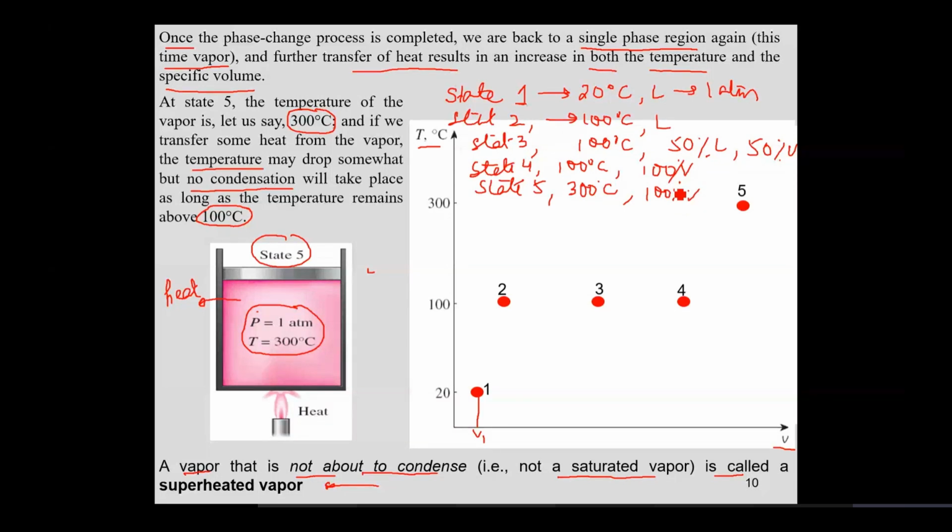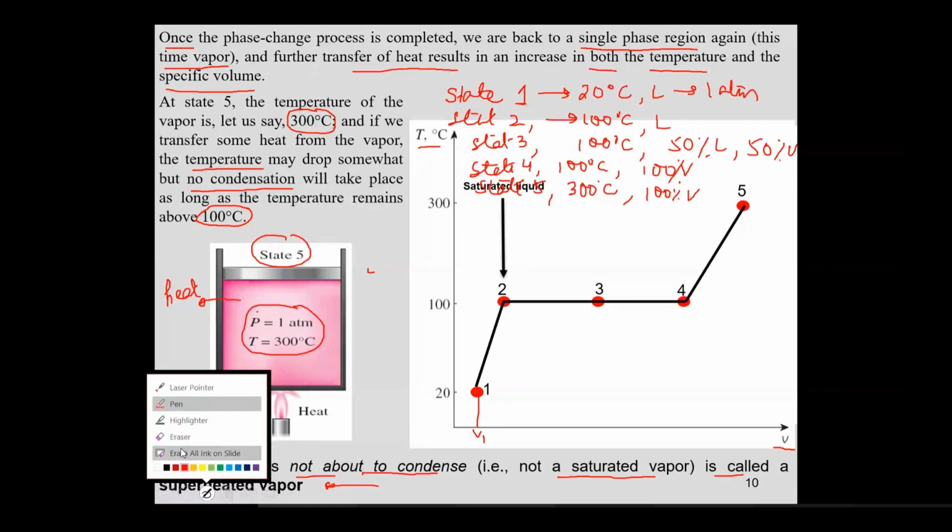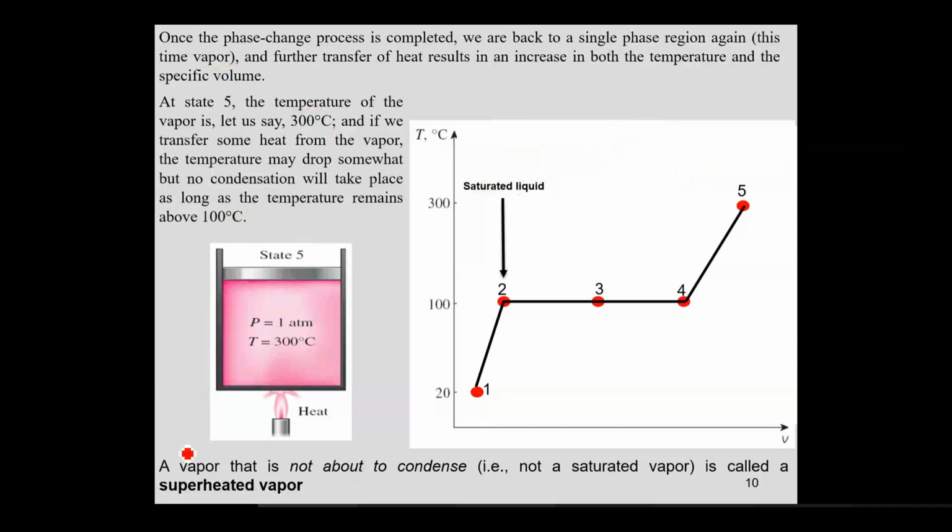Now, if you combine the line, you have such a process that is taking place. In this process, your point 2 is basically saturated liquid. Is it clear? This point 2 basically corresponds to the saturated liquid state. Clear enough? Yes, sir. And the point 4 basically corresponds to saturated vapor.